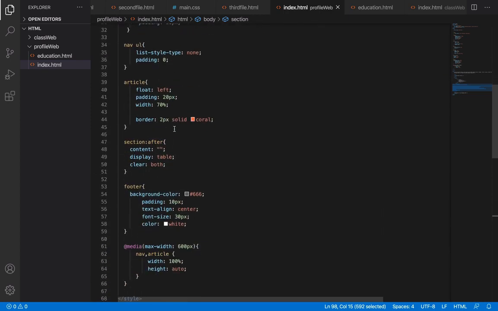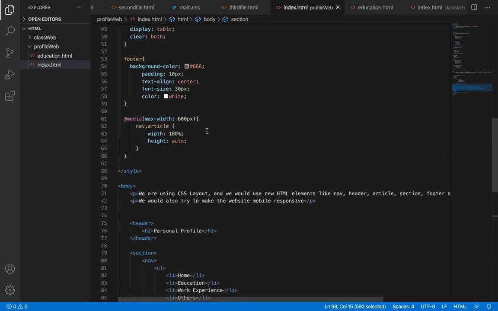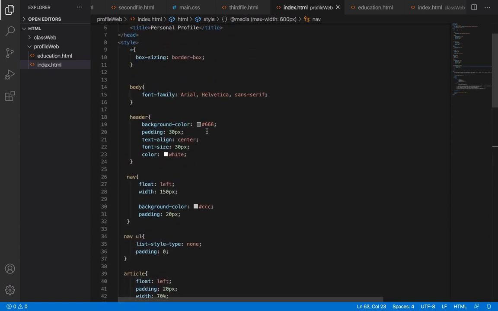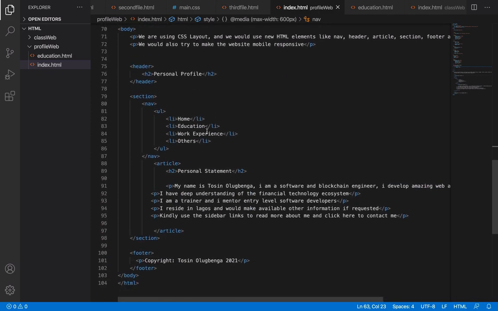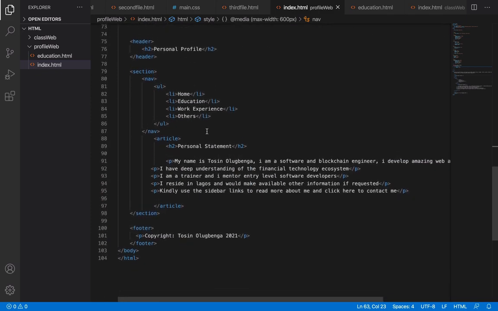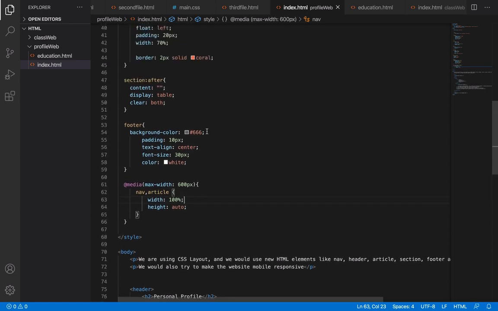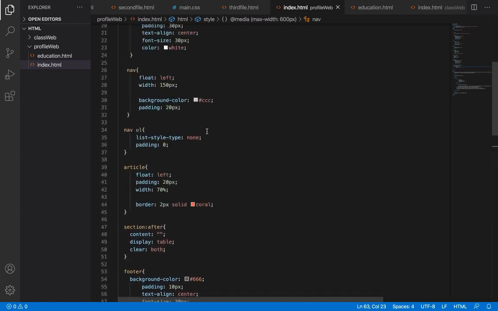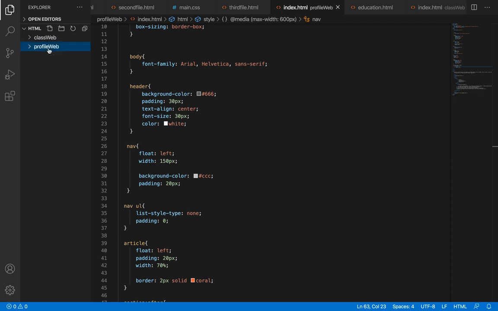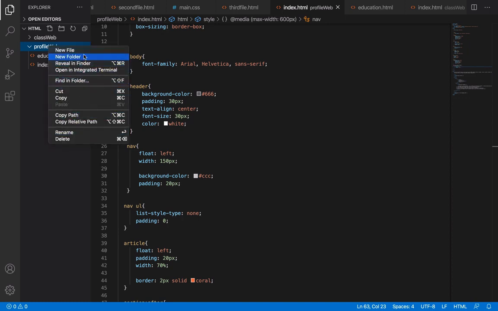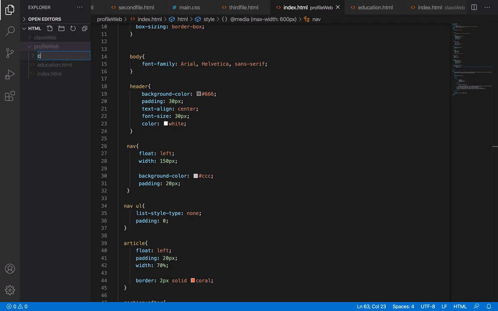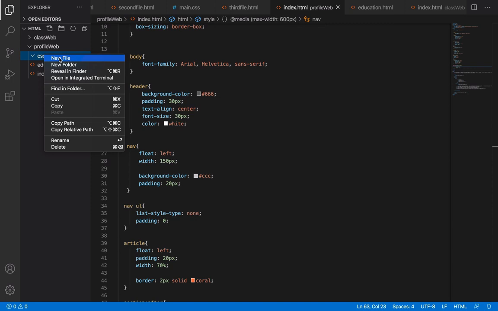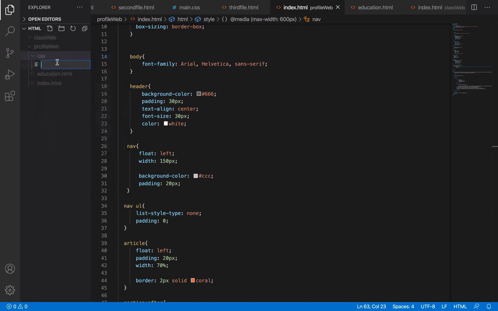So I think what is best for us to do now is, this type of styling is called internal styling. I put it on one page, but what we need to do is to make it external so that other pages will be able to use this particular style. So I'm going to create a new folder inside profile web and name it CSS. Inside the CSS folder, I'm going to create another file.